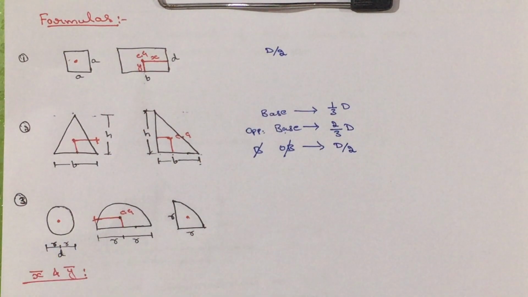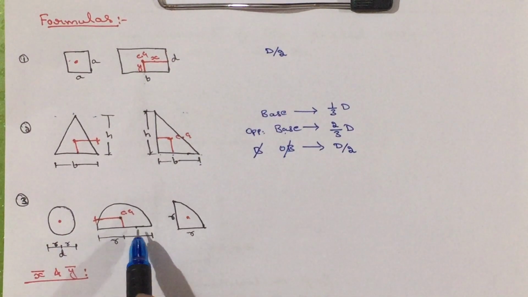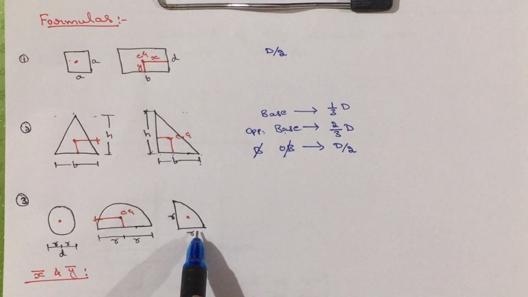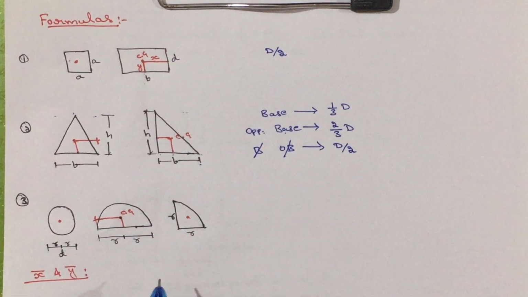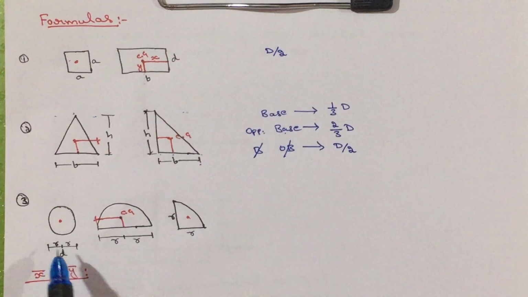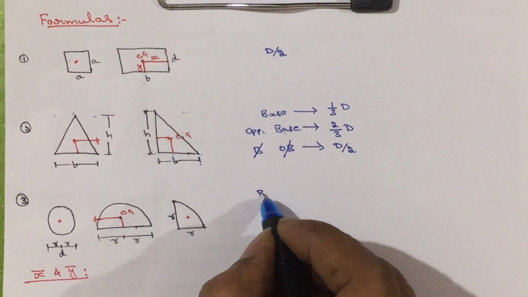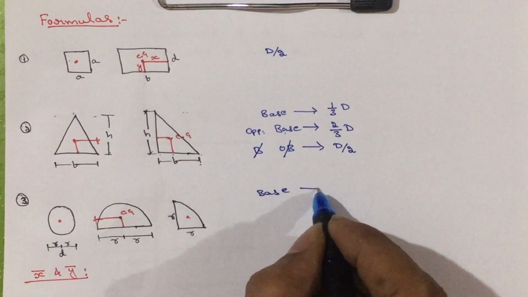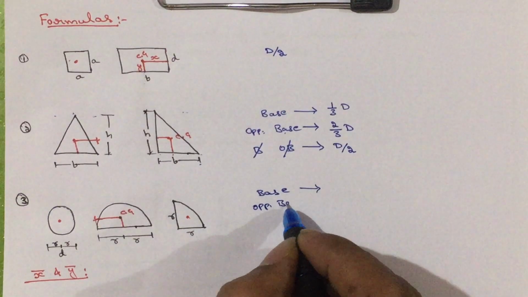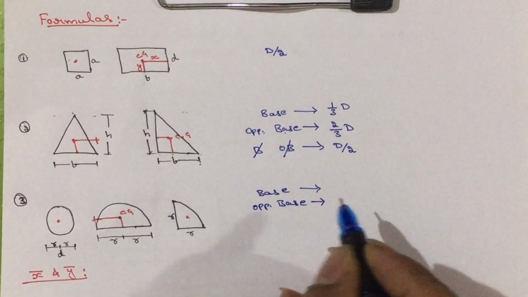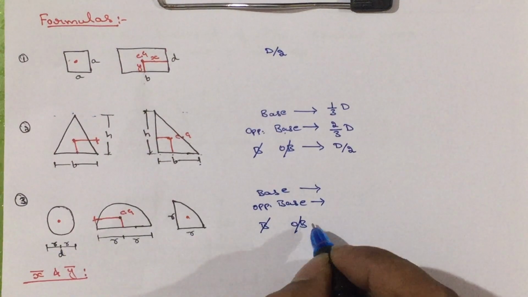Now, let us come to the circle. In simple words, we can say it is a full circle, a half circle, or 1/4 of a circle, or in technical words, circle, semicircle, quadrant of a circle of radius r. Now, here also we will go like this: from the base side, from opposite to the base, then if it is neither a base nor opposite to the base.